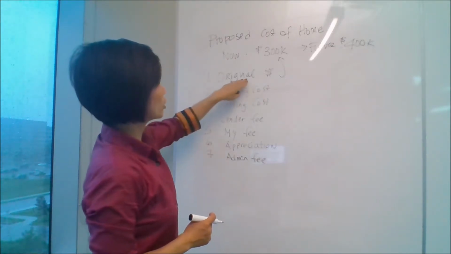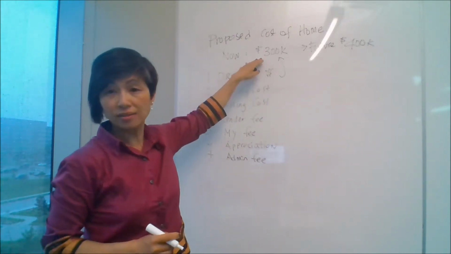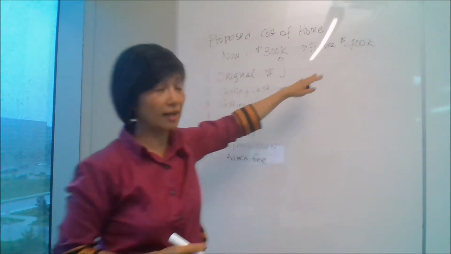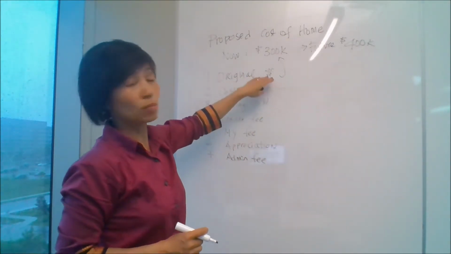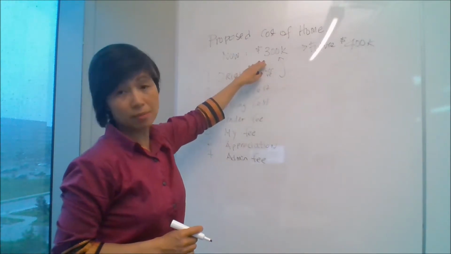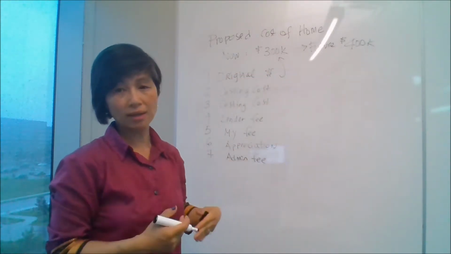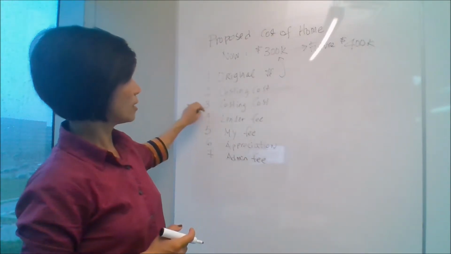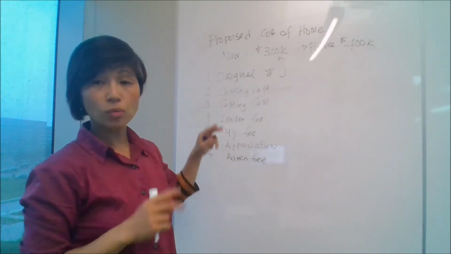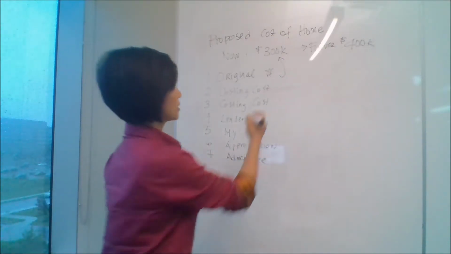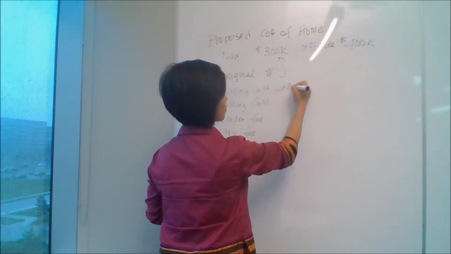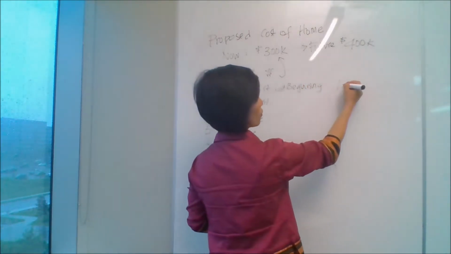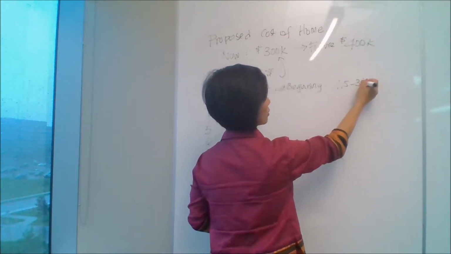Okay, so the original price is the $300,000. Okay, so that's built into this $400,000 number. Okay, so we would go and get a mortgage, give a loan out for this amount, and so we need to be able to recoup that amount back. Okay, the second and the third one is the closing costs. And now the reason why there's two closing costs is this is at the beginning, okay? And this one is anywhere from 1.5 to 3%.